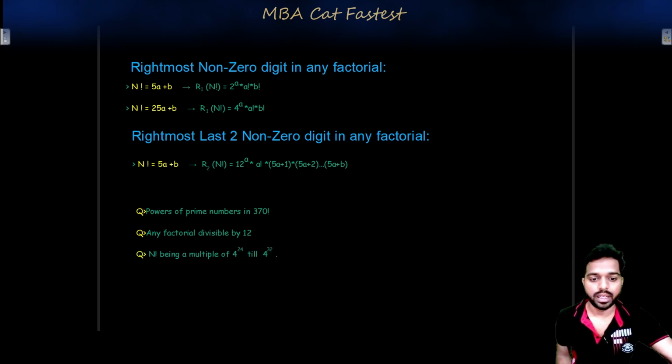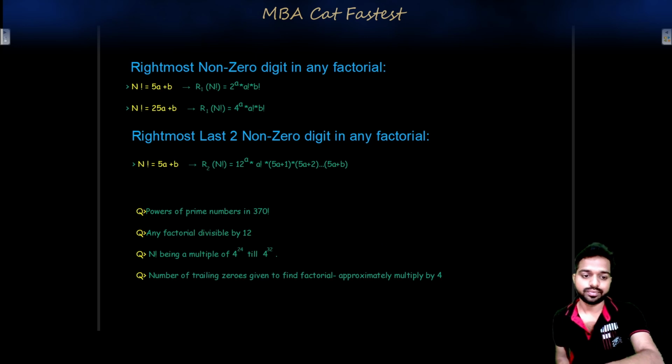N factorial being a multiple of 4 to the power 24 and 4 to the power 32. First of all, convert into prime factorization, because factorials can be easily calculated that way. 4 to the power 24 would be written as 2 to the power 48. 4 to the power 32 can be written as 2 to the power 64. You just need to find a factorial number which starts with this or something near about this and ends with this, right? Which you can easily do now.